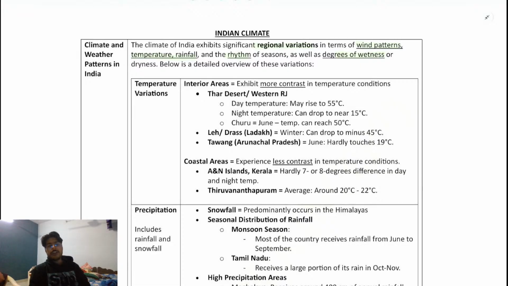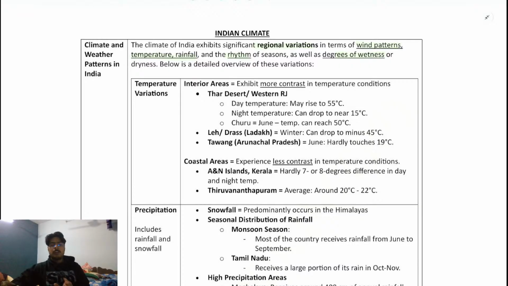Are you getting everything? If the concepts are clear to you, type yes. So okay, I believe the concepts are clear to you.